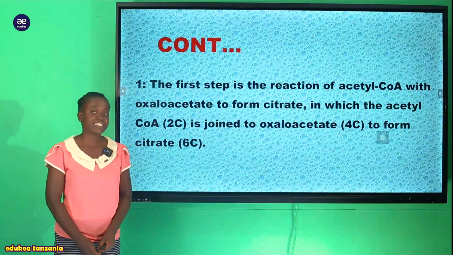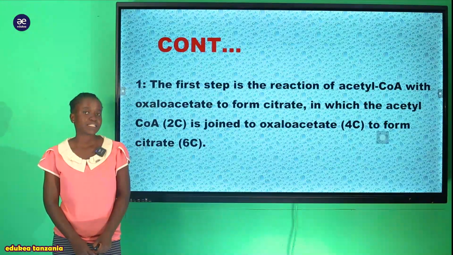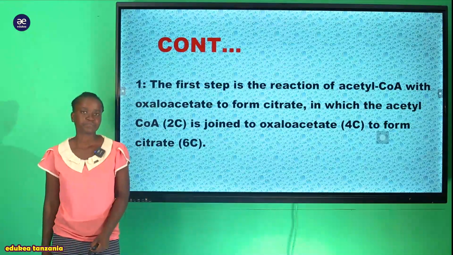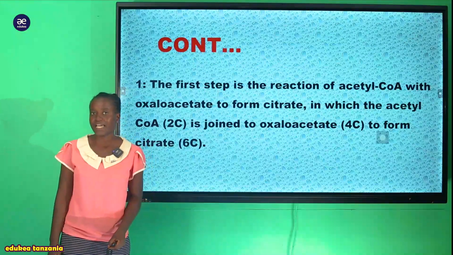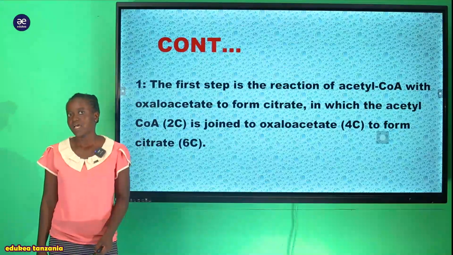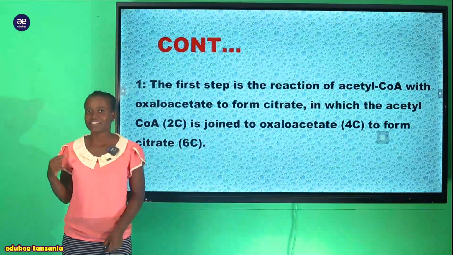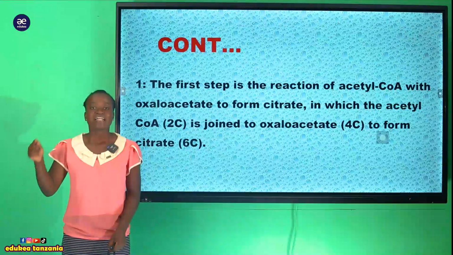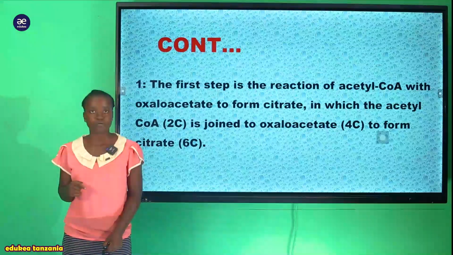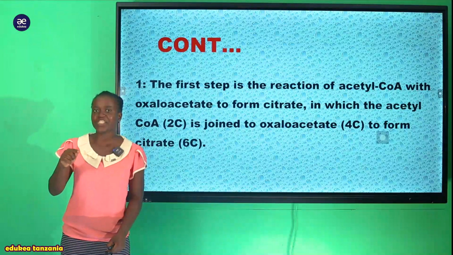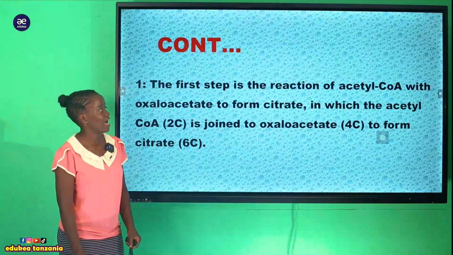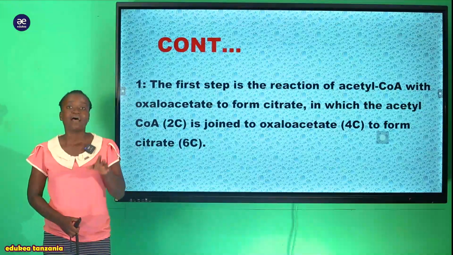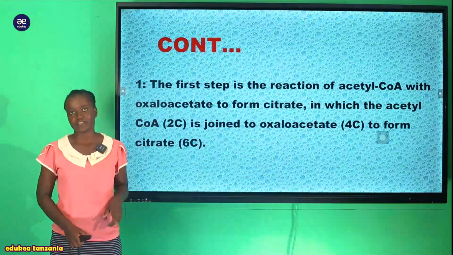Remember, before we started looking at the Krebs cycle, we were discussing the transition state. And in the transition state, we said that we convert that pyruvic acid in order to form the acetyl coenzyme A. So hile acetyl coenzyme A ndio ambayo sasa itaendelea na process ya Krebs cycle. Na hapa kwenye hii first stage ya Krebs cycle tumeona kwamba inahusisha ile acetyl coenzyme A ambayo ilitokea kwenye pyruvic acid au pyruvate.